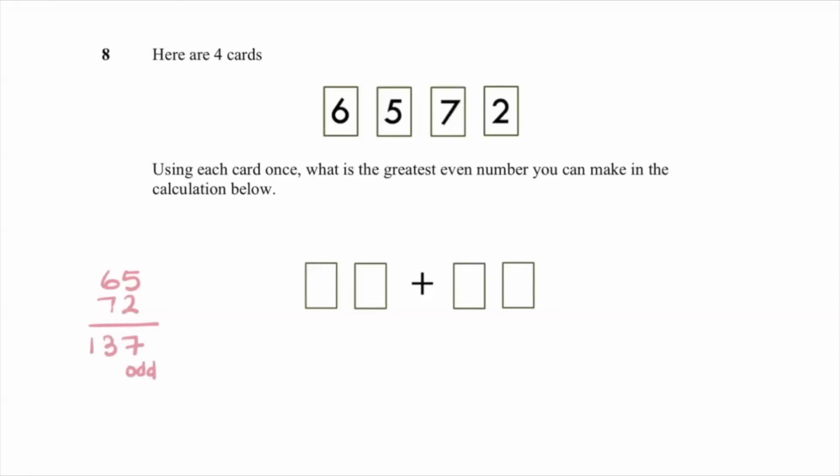Now, you can keep trialing, write them all out until you find the biggest one. But we want to keep going with that idea of writing the biggest possible numbers. So let's use the 72 again, because that really is the biggest, and just swap the other 2 around, which would give me 56. And when I add those together, I get 128, which is even there on the end. So those are the way I'm going to arrange it. Equally, I could have put 56 first and the 72 second.